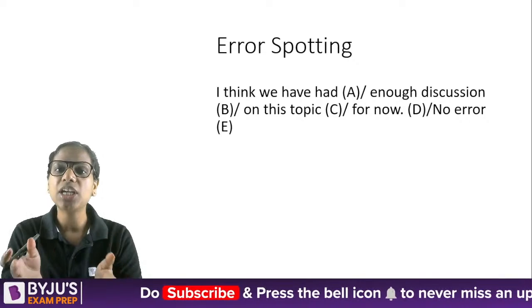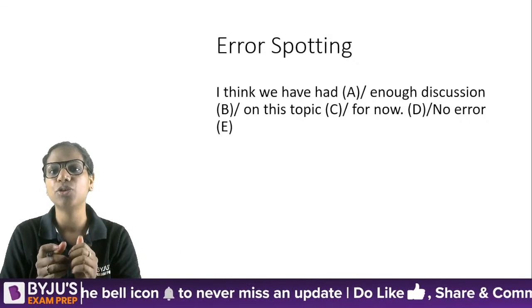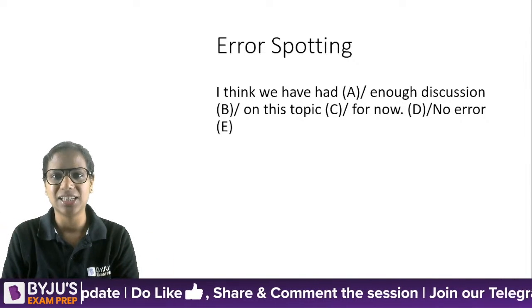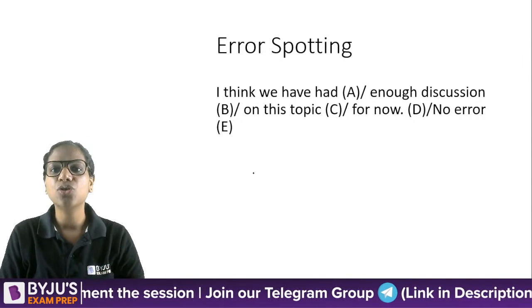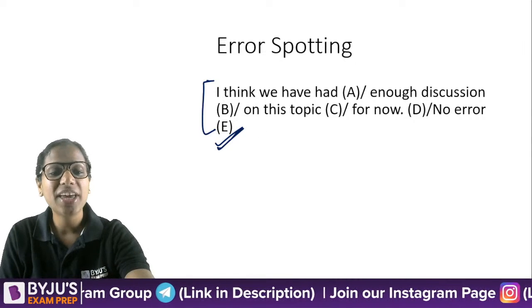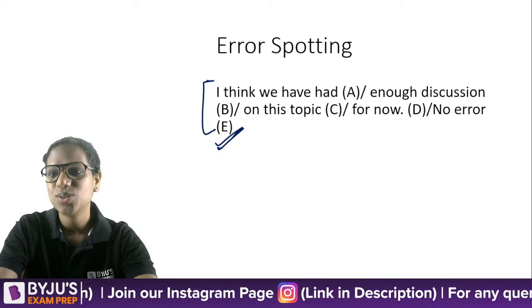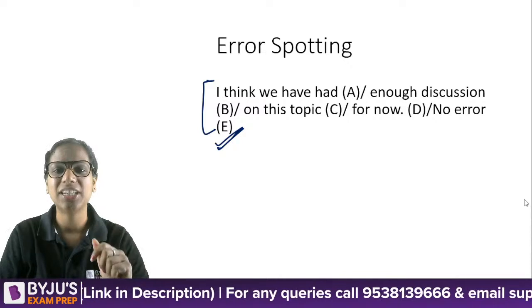Okay, but when you say enough for now, you are indicating that okay, we may have a discussion on this in future. For now it's enough, right? So it's not completely redundant as such. No grammatical error in for now. So this is a correct sentence. No error here. Absolutely no error. So those who said E, very happy. That is the answer. And some of you identified that.